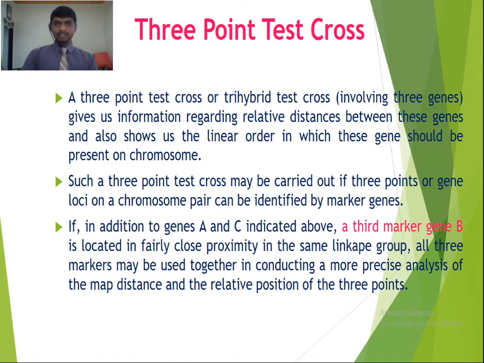So this becomes a 3-point test cross where 3 marker genes have been used. They are in the same linkage group. So to conduct a more precise analysis of the map distance and the relative position of the 3 genes on a chromosome, we have to use a third marker gene B.